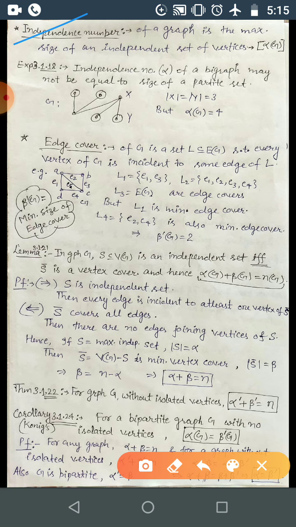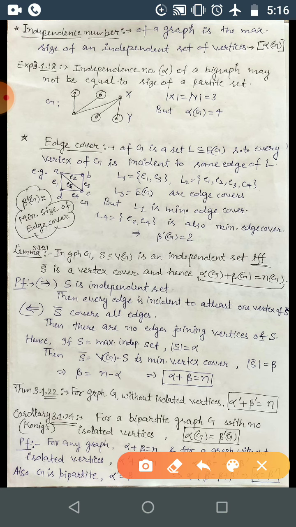Independence number done. So you can have some example here. For this graph the independence number is 1, 2. These are adjacent with this one, so we can't take this vertex. Next we can take this vertex, but that is not giving you the maximum size. The maximum size is these two vertices and these two vertices, that is 4. So alpha for this graph, that is the independence number for this graph, is 4.